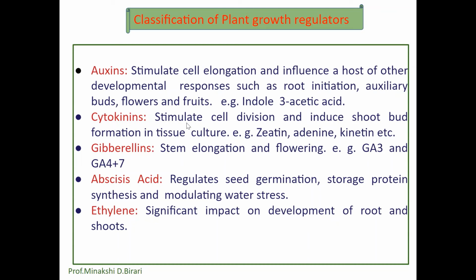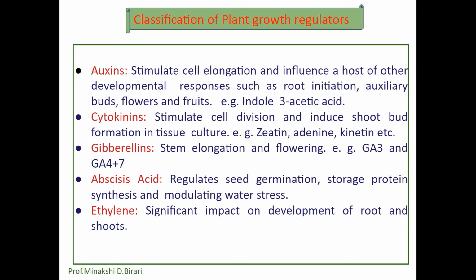Cytokinins are able to stimulate cell division and induce shoot bud formation in tissue culture. They usually act as antagonists to auxins. They often inhibit embryogenesis and root induction. Example, zeatin, kinetin, etc. Then gibberellins, these are also plant growth regulators. They cause stem elongation and flowering. Gibberellic acid, GA3 and GA4+7, are often used in plant tissue culture to induce adventitious root formation.